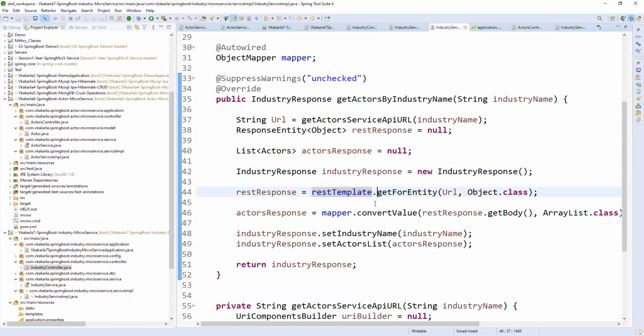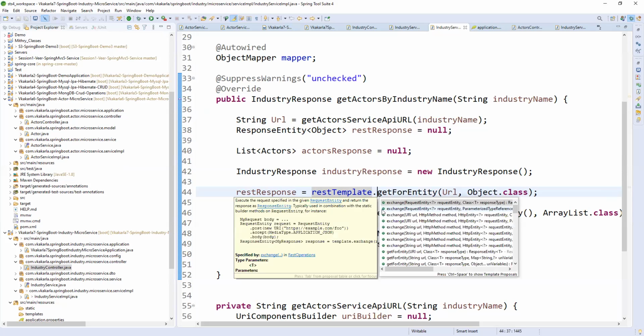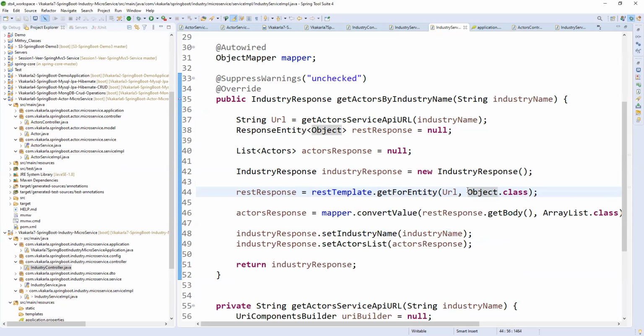So here we have different methods. If you see here, we have the exchange method, where we can pass the URL, HTTP method and all. Also I have get for entity, get for object, like that we have. Get for entity, post for entity, after post for entity, string URL and object. So in our case, we can pass the URL and get the response as an object. Response type is the object, whether it is a list or anything, we need to get an object here.